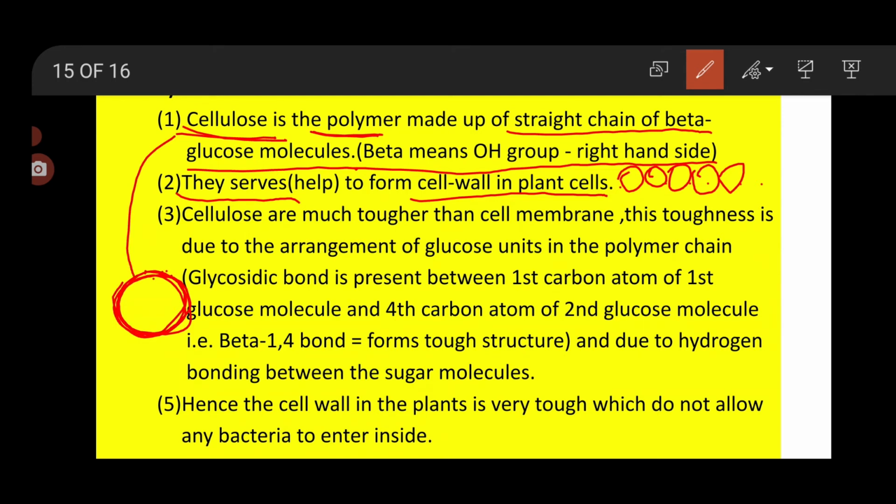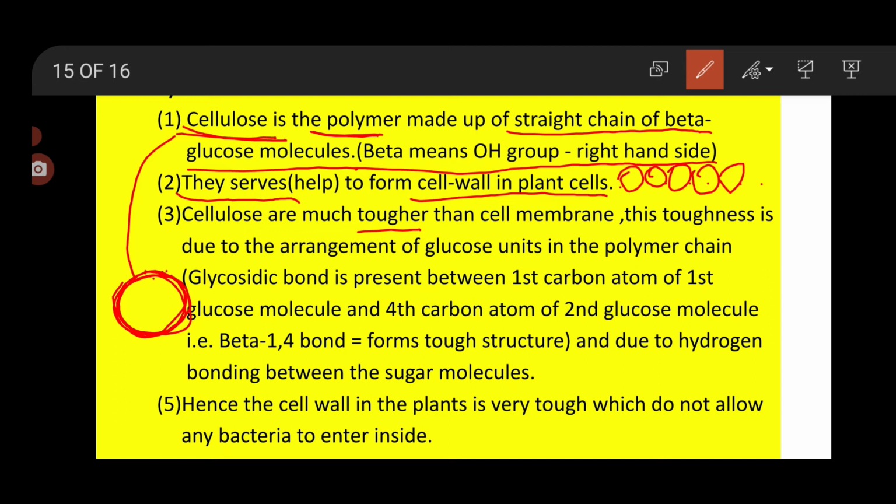Because of this cellulose, the cell wall becomes more tough, because cellulose is much tougher than the cell membrane. So the cell wall is more tough than the cell membrane. Why? What is the reason? Because the cell wall in the plant is made up of cellulose. That's why the cell wall is always tougher than the cell membrane.